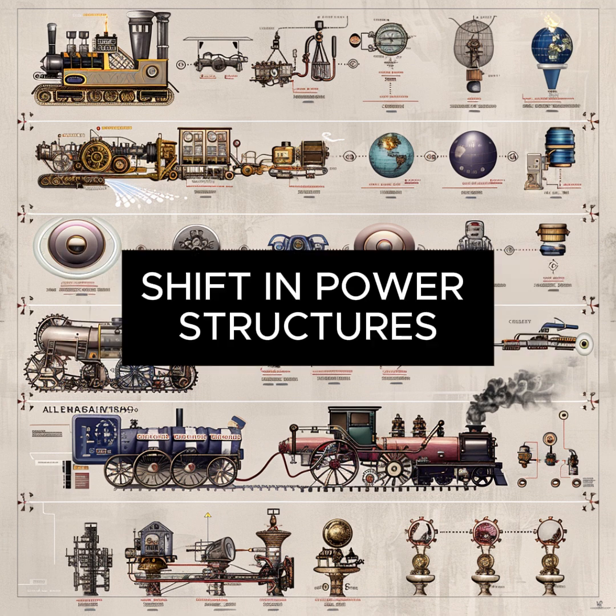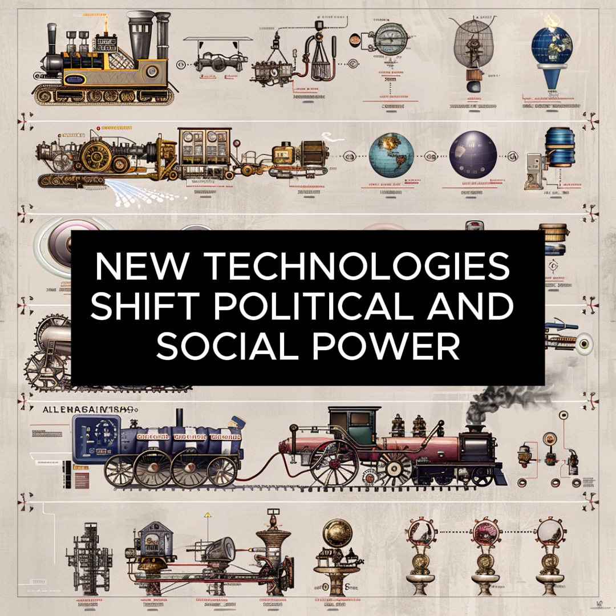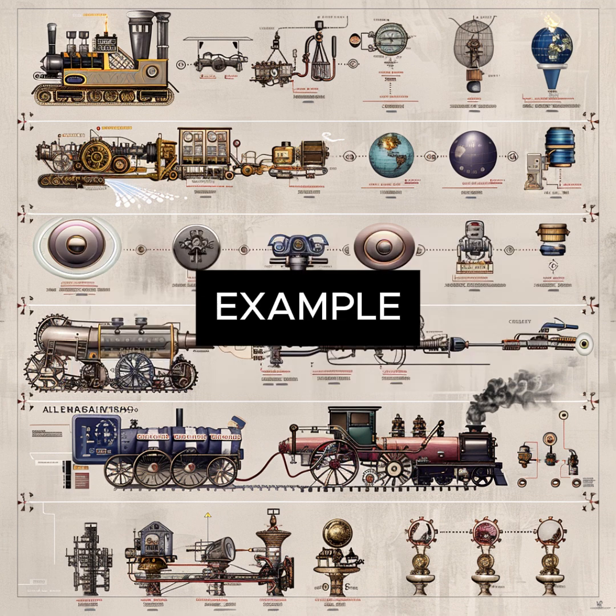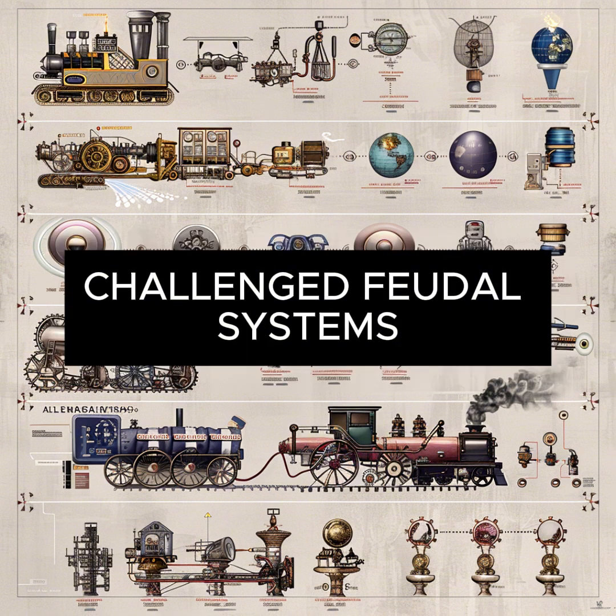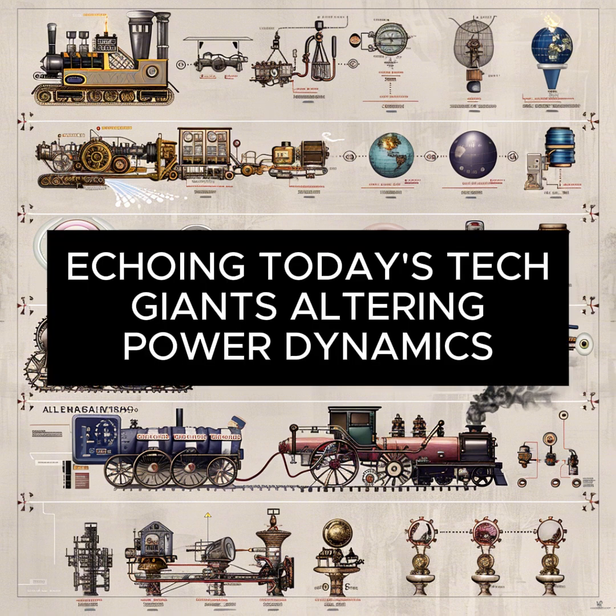4. Shift in power structures. Takeaway: New technologies shift political and social power. Example: the rise of merchant classes during the Renaissance challenged feudal systems, echoing today's tech giants altering power dynamics.